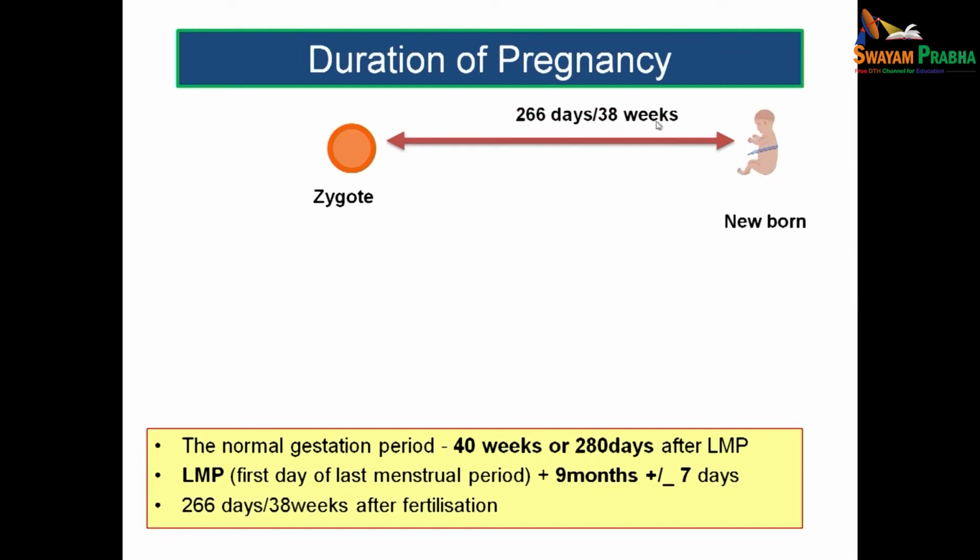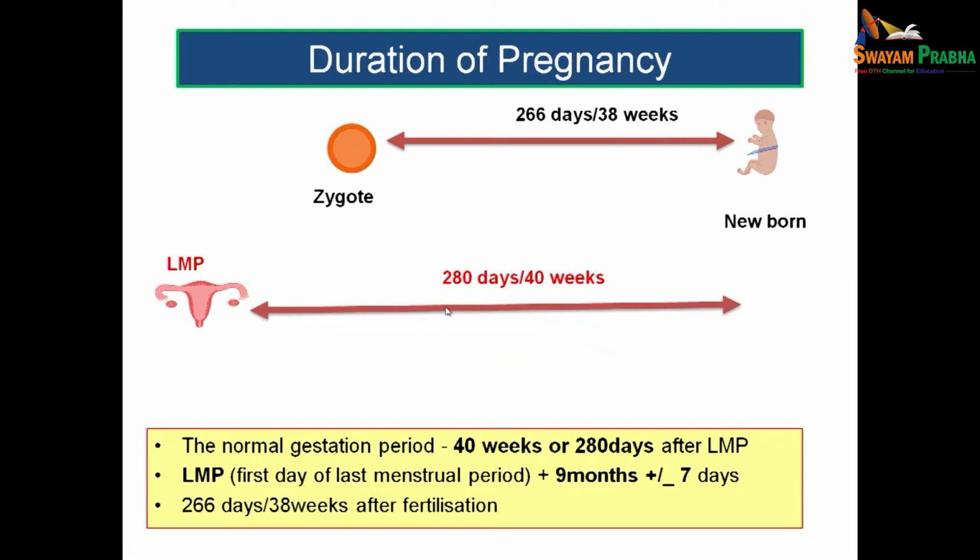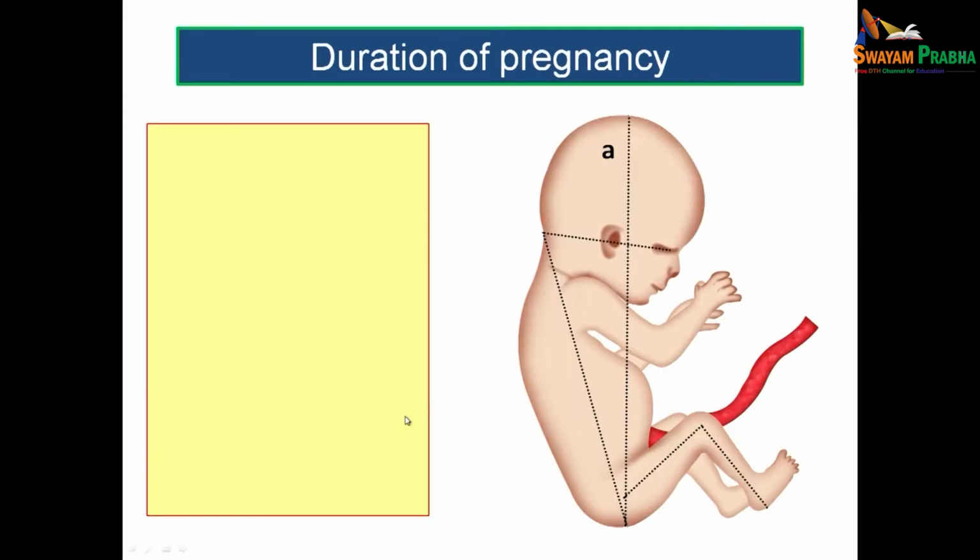So, this duration is only 266 days or 38 weeks, but if you are calculating from the first day of last menstrual period till the birth of the newborn, this will be actually 280 days or 40 weeks, that is 2 weeks more than the previous calculation, and this is actually calculated by adding 9 months plus or minus 7 days to the first day of last menstrual period.